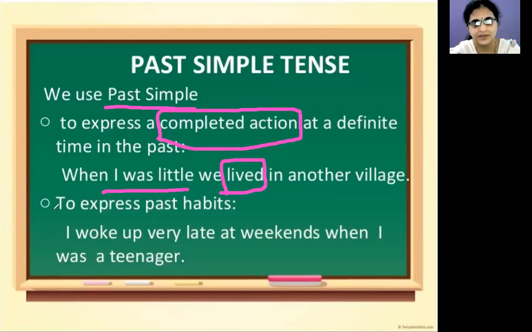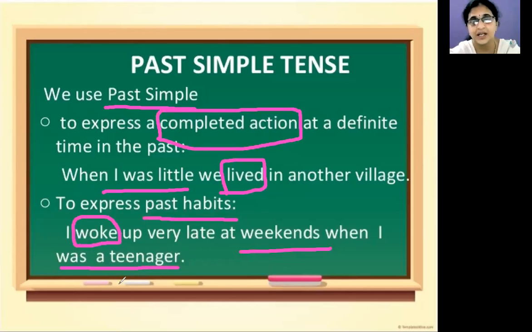In one more case, we use past simple or simple past, that is to express our past habits, a habit we don't have now. Look at the example. I woke up late when I was a teenager. At weekends, I woke up late when I was a teenager.